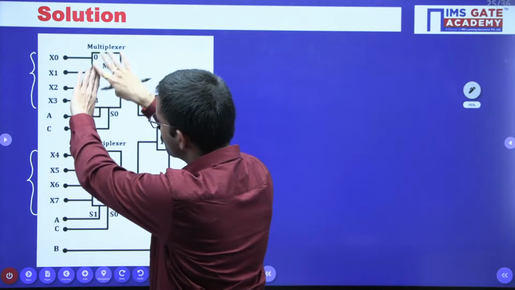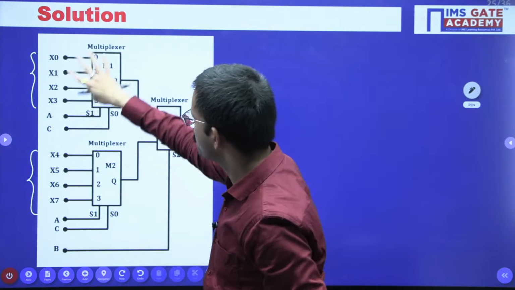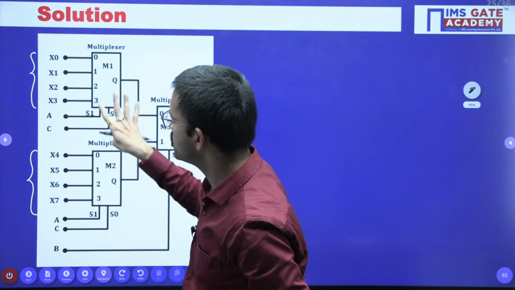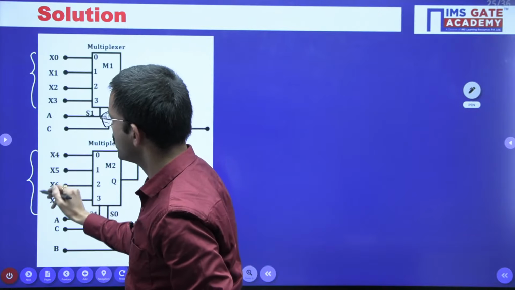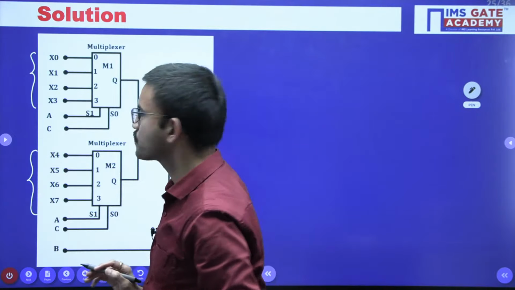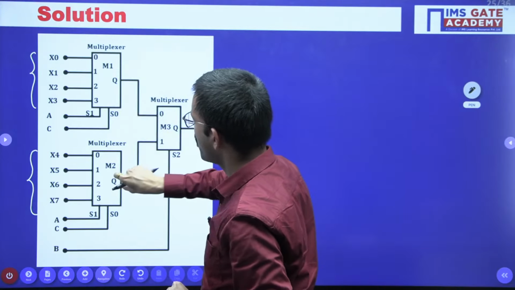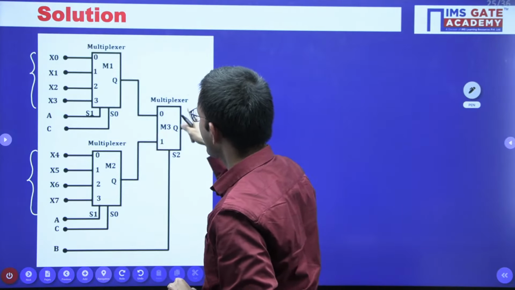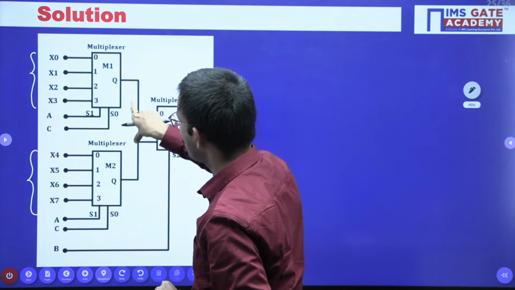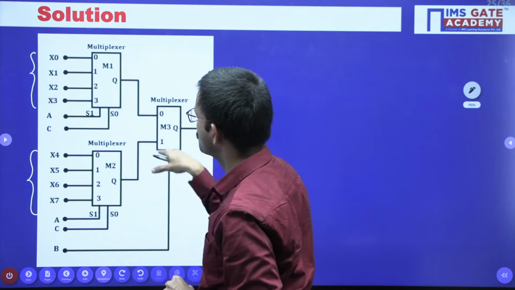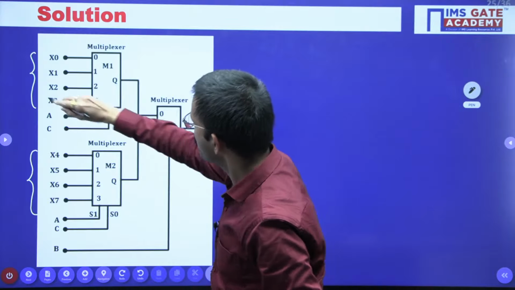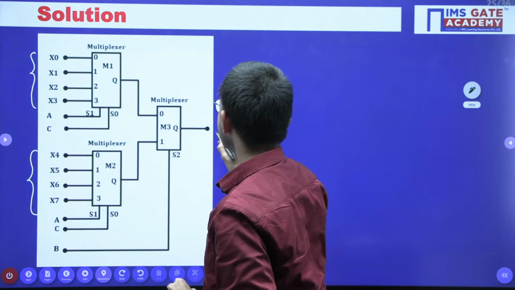So for the overall circuit, when you observe the inputs, here 4, together 8 inputs, right? The outputs of these muxes we have given as inputs, and here only 2 outputs we are getting, that is the reason we have used a 2/1 mux. So for the overall circuit we are getting a single output.